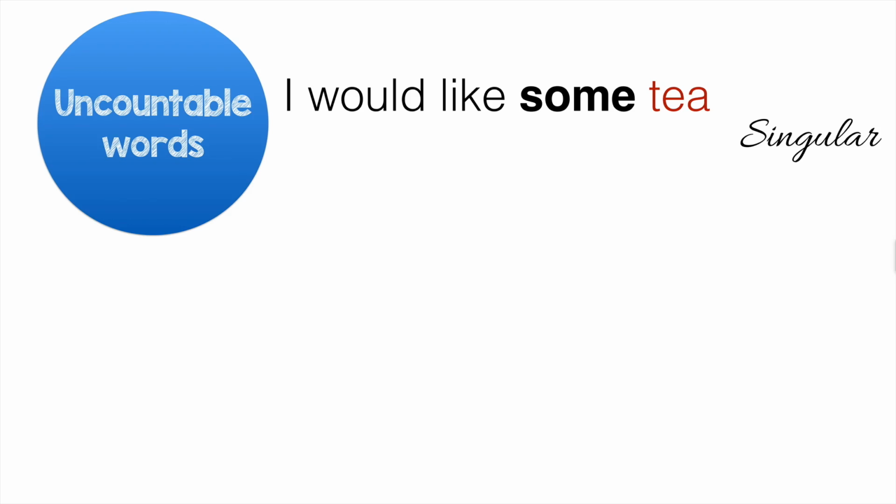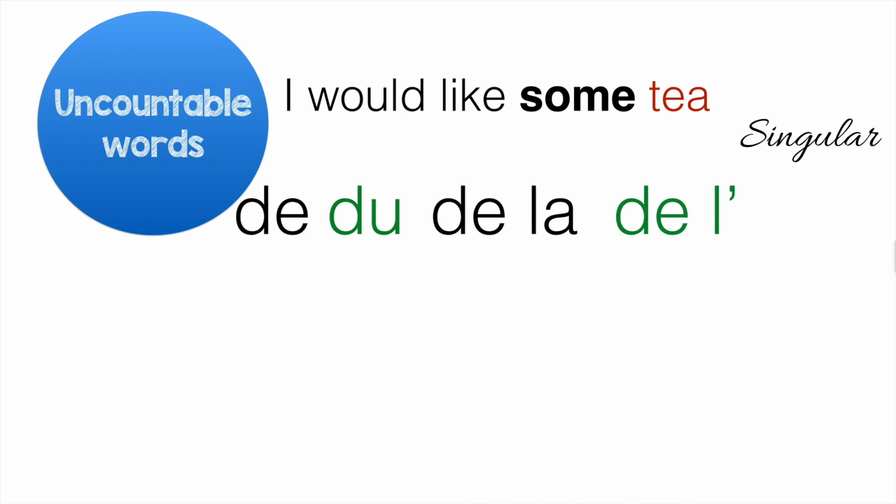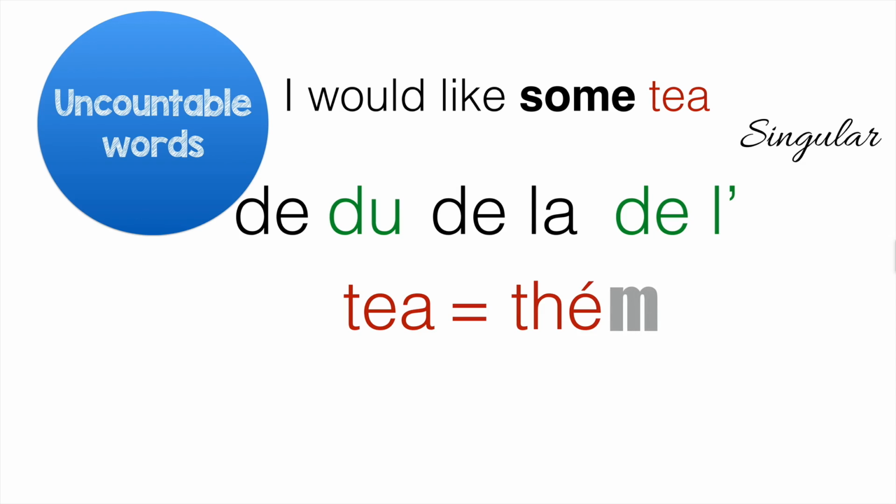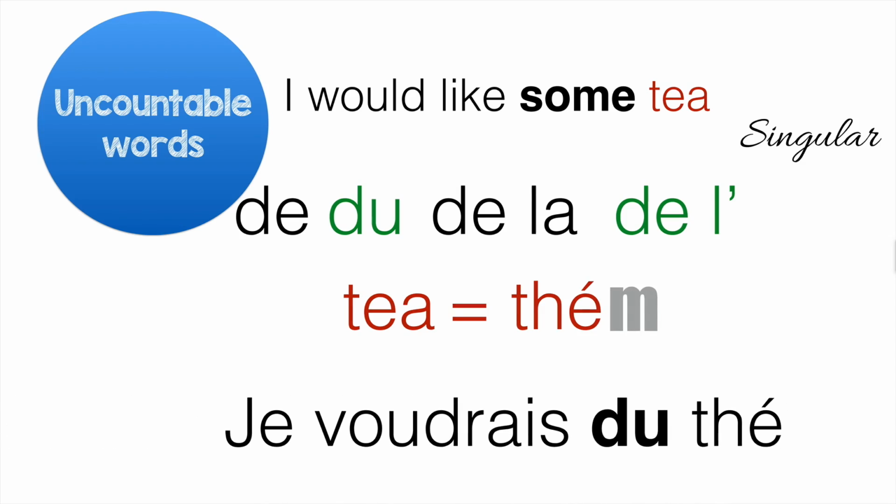How to translate some in this case in French? Well, it will be a form of de. It can be du if the following word is masculine, de la if it's feminine, and de l' if the word starts with a vowel. Tea in French is thé. Thé is masculine, so we are going to use du to translate some. Je voudrais du thé is the translation of I would like some tea. So here you understand that with uncountable words, we are going to use du, de la, or de l'. And remember that in this case, the word is singular.